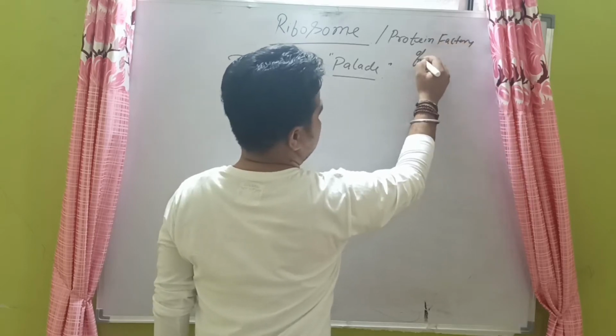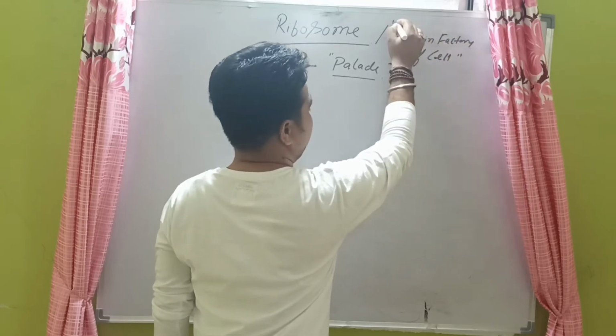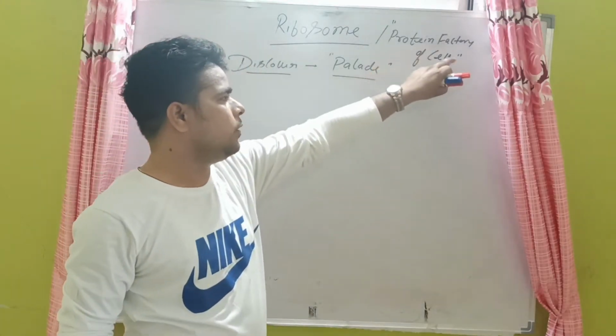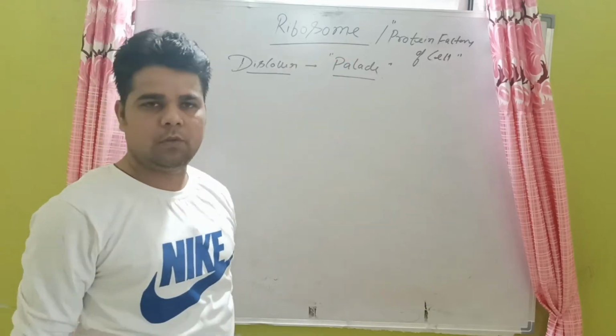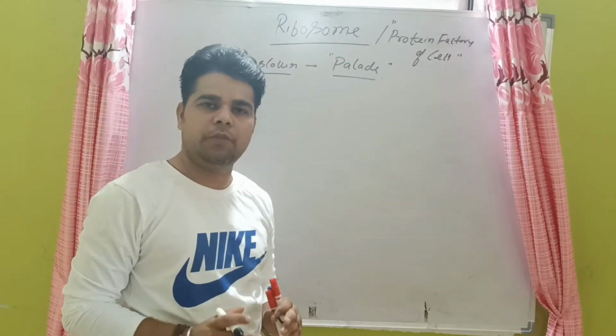of cells. That is very important for every student to know. How can we learn about the factory of cells? That is also known as the ribosomes. So ribosomes are also known as the factory of the cells.